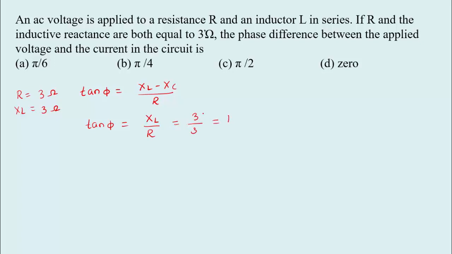Here we want the phase difference between the applied voltage and the current. So tan phi equal to 1, when phi is pi by 4. So phi equal to pi by 4 is the phase difference between voltage and current. So option B is right.